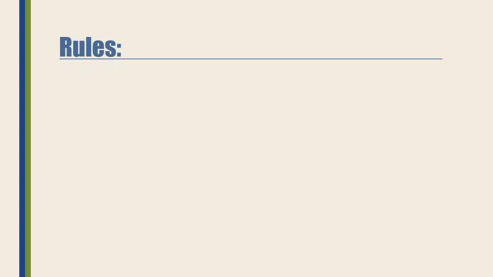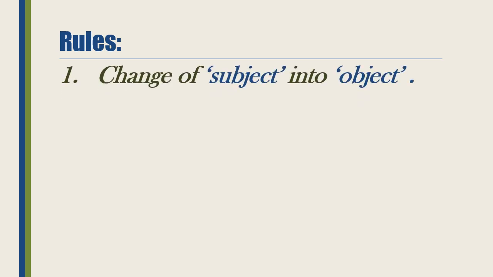Then the next step, we should know about the rules of the active passive voice, that is, how we will change the active voice into passive voice. The first rule is change of subject into object. I have told you the difference between subject and object. The person or thing who is doing an action is the subject and the person or thing who is receiving an action is the object. So we have to change the place of subject into object.